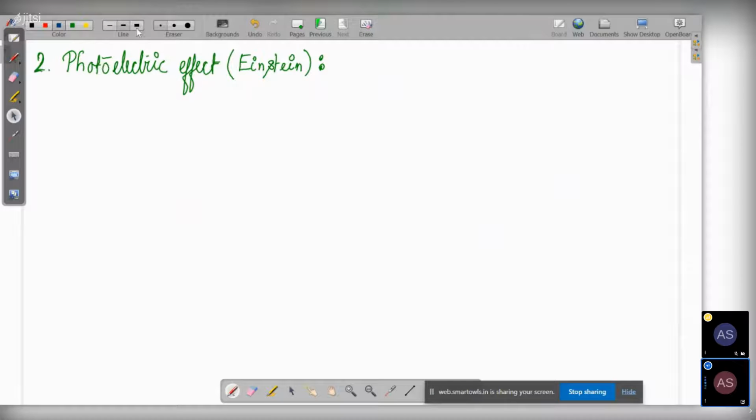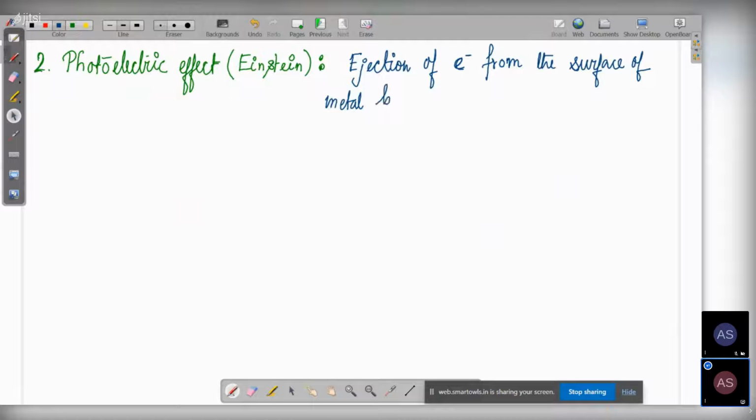So the photoelectric effect is the ejection of electron from the surface of metal by radiation of suitable frequency.